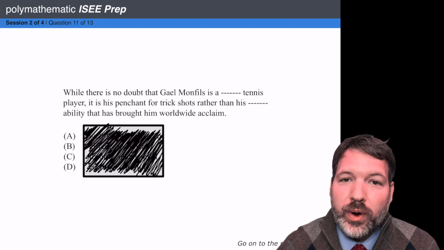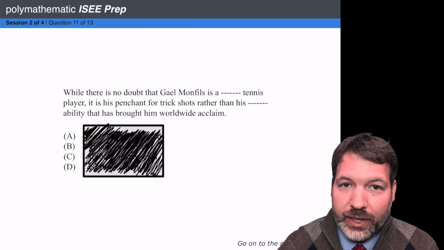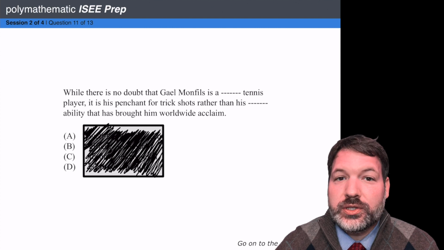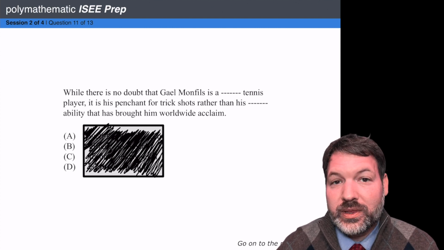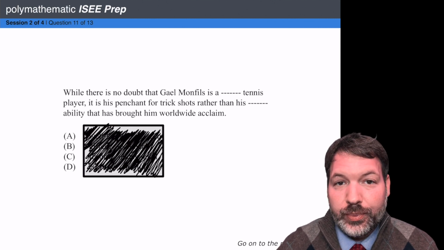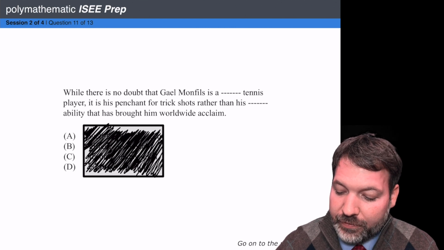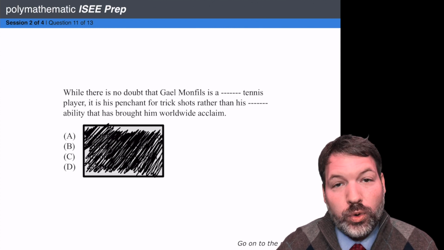Now, you're probably aware sentence completions on the ISEE actually come in one of two flavors: single blank sentence completions and double blank sentence completions. The great thing is that the strategy is the same either way. If you have two blanks, just start with the easier blank, fill that one in, and then use that to help you fill in the other blank. So in this particular case, number 11, while there is no doubt that Gael Monfils is a blank tennis player, it is his penchant for trick shots rather than his blank ability that has brought him worldwide acclaim.